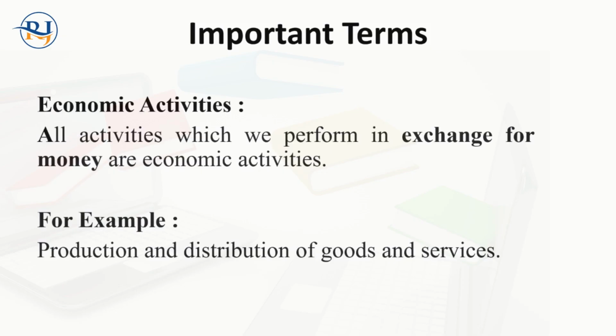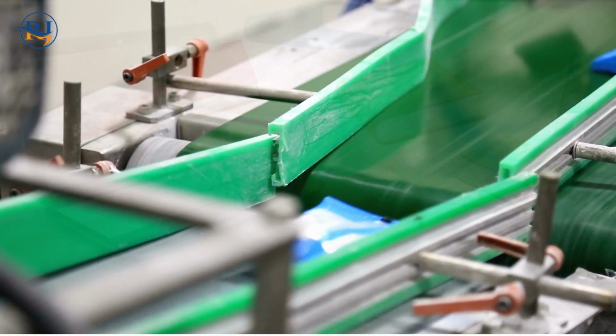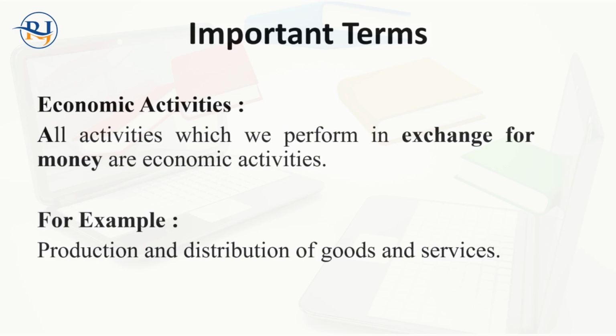Whether we are buying or selling goods, or buying or selling services, maybe in production or in any other area, all those activities which involve money, the give and take of money, are economic activities. Money is the medium for exchange of goods and services, right? So this is one of the terms we use to understand recession. For example, the production and distribution of goods and services is not possible without money. So economic activity can be measured in monetary terms.